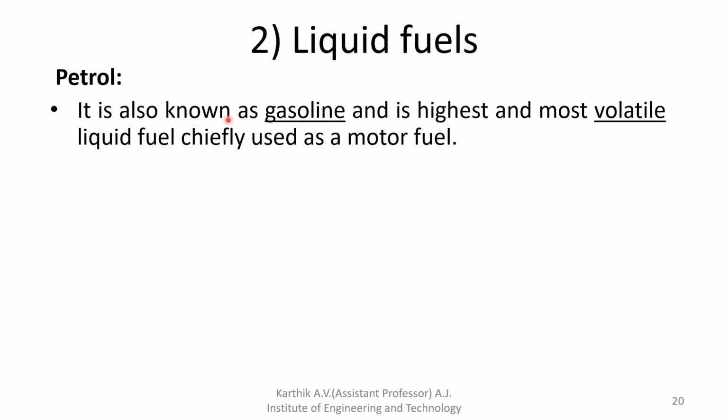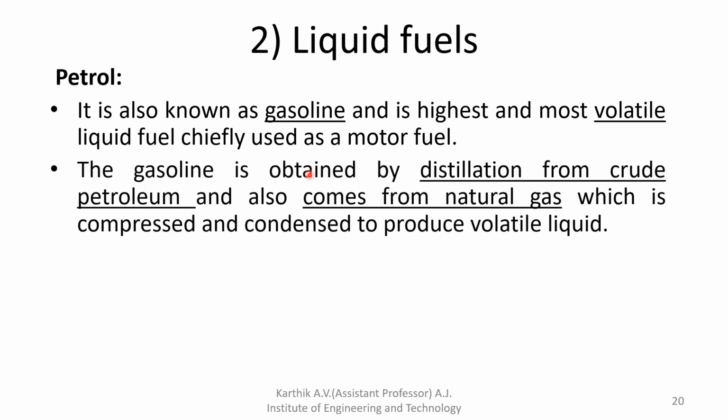Gasoline is obtained by distillation from crude petroleum and also comes from natural gas, which is compressed and condensed to produce a volatile liquid. We use the fractional distillation method to get petrol.